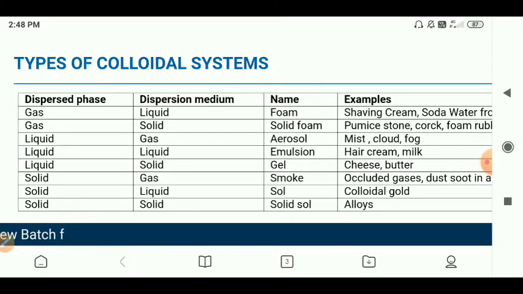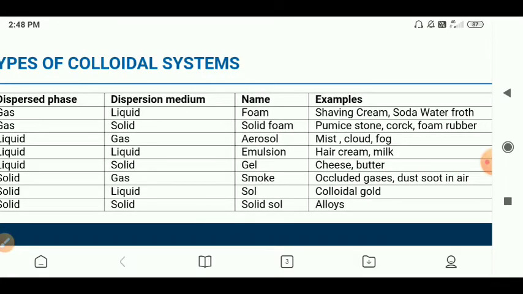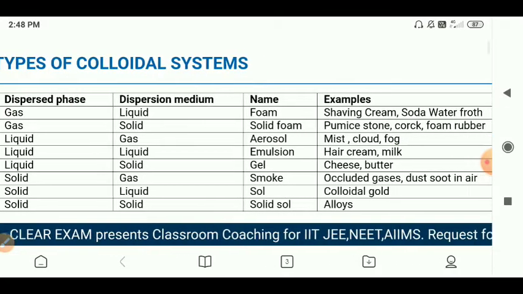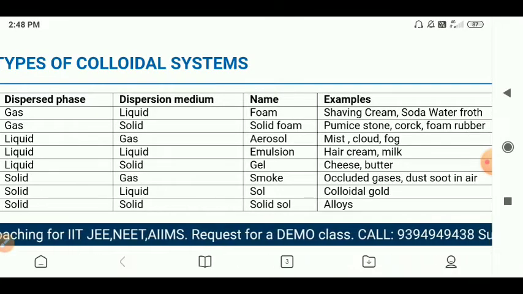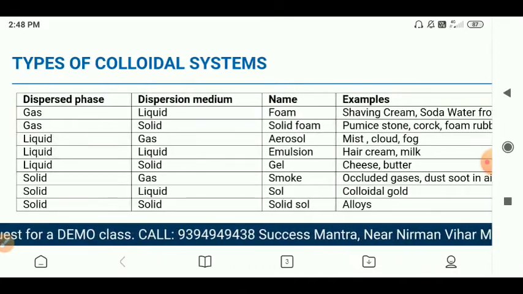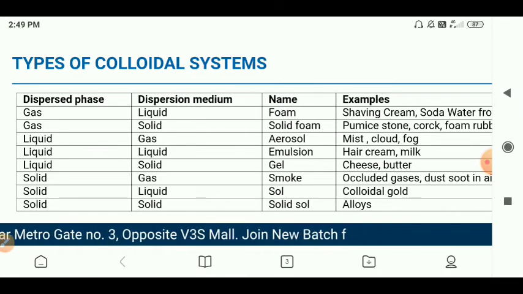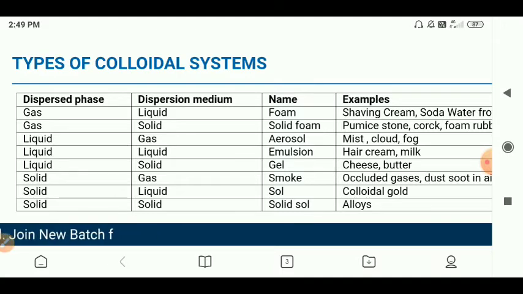If it is made of gas in solid, it is called solid foam. Examples are pumice stone, cork, and foam rubber. If it is made of liquid in gas, it is called aerosol. Examples are mist, cloud, and fog. If it is made of liquid in liquid, it is called emulsion. Examples are ice cream and milk. If it is made of liquid in solid, it is called gel. Examples are cheese and butter.